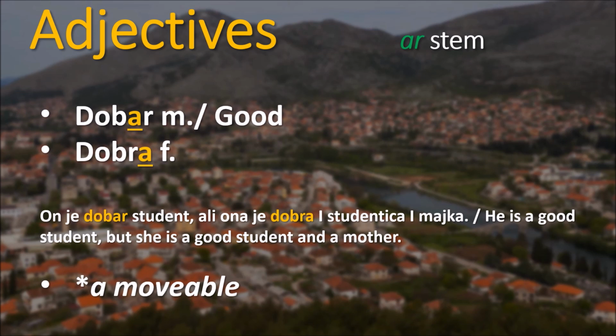Because we have studentica that ends on a, that's a female version of student, and mother, again, it ends on a, therefore it's a female noun. We are using dobra. So this is called a movable A in Bosnian language and appears in many different adjectives and nouns in the Bosnian language.